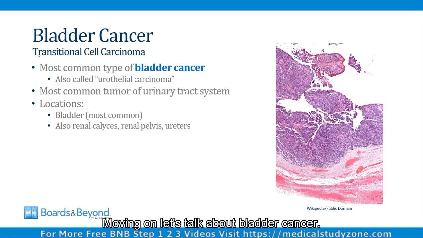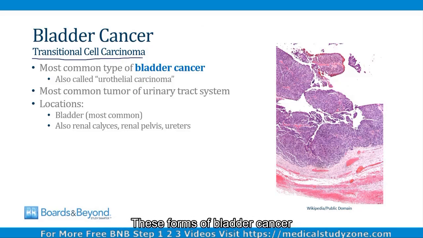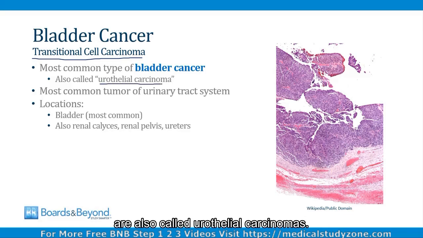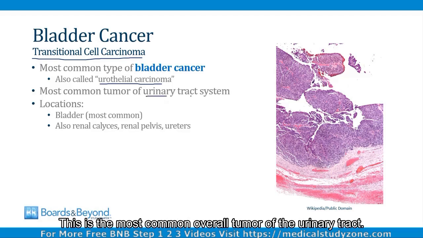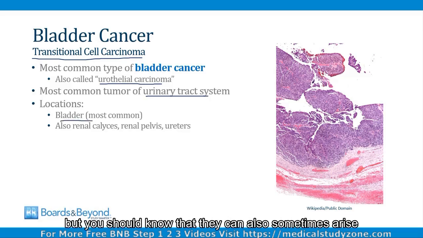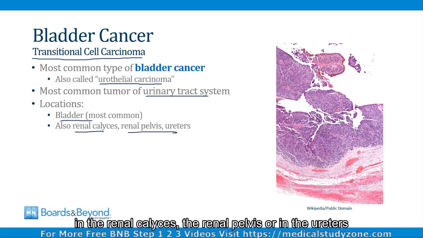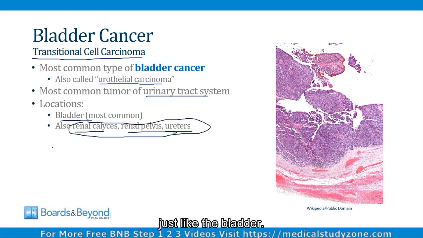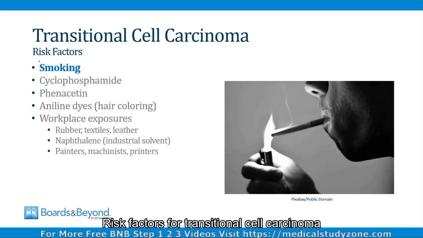Moving on, let's talk about bladder cancer. The most common form of bladder cancer is called transitional cell carcinoma. These forms of bladder cancer derive from the endothelial layer of the bladder, which is called the urothelium. And so for that reason, transitional cell carcinomas are also called urothelial carcinomas. This is the most common overall tumor of the urinary tract. Bladder cancer is more common than renal cancer. And usually transitional cell carcinomas arise in the bladder, but you should know that they can also sometimes arise in the renal calyces, the renal pelvis, or in the ureters, because all of these things contain a urothelium just like the bladder.